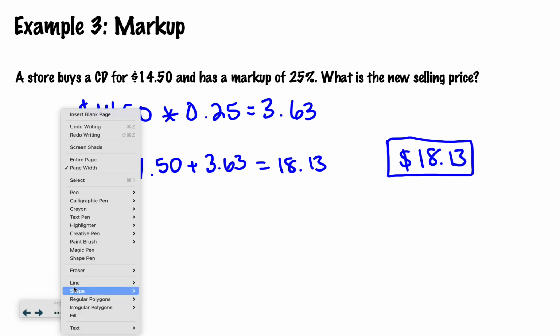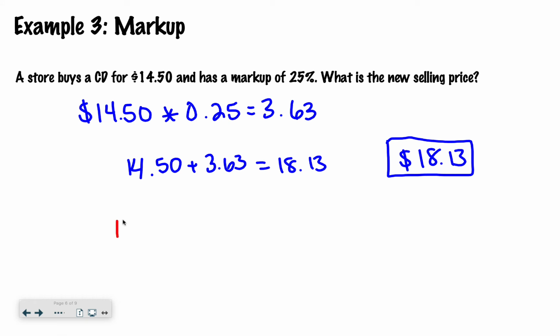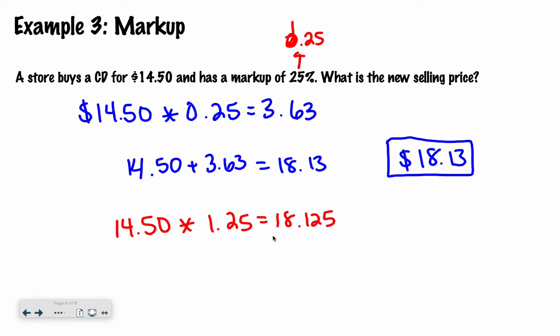I could say, I'll do it in a different color for you, 14.50 times 1.25. And I got the 1.25 by saying 25% is 0.25, and then changing this to a 1 just does that addition step for me. So 14.5 times 1.25 gives me 18.125, which rounds to 18.13. So that is the new selling price. So then I would be done with that.